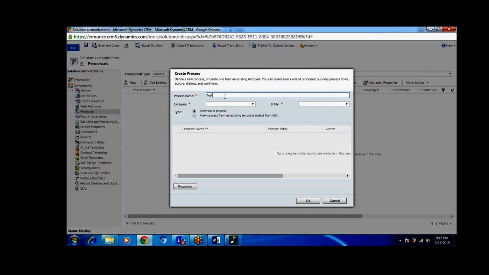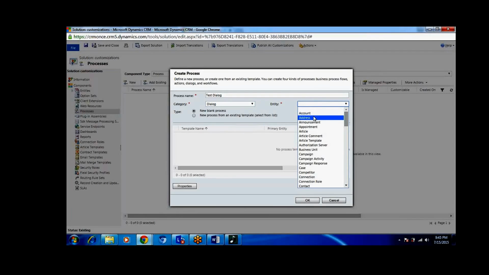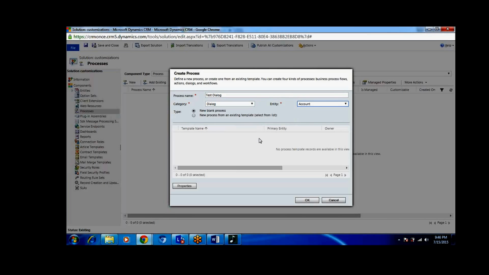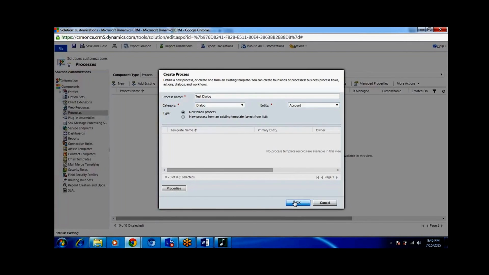Enter the process name, test dialog, select the category as Dialog, and select the entity on which you want to perform it. For example, I take the account entity. Once you select the target entity for that dialog, click OK.